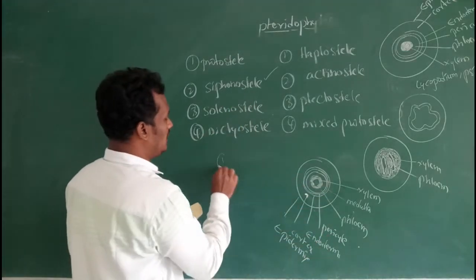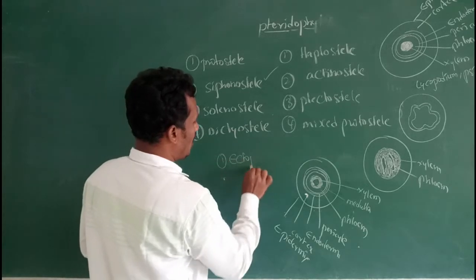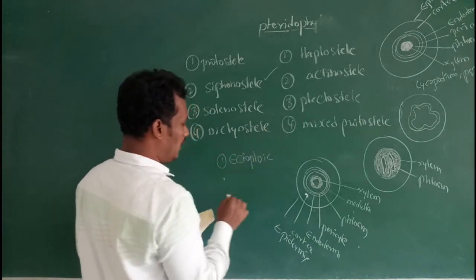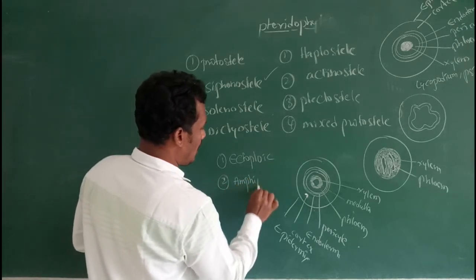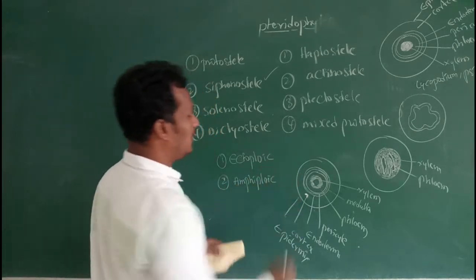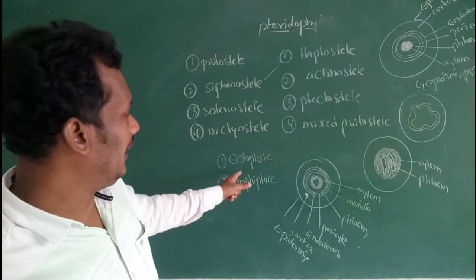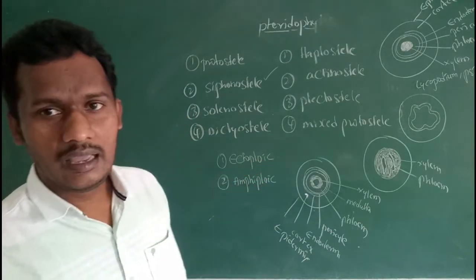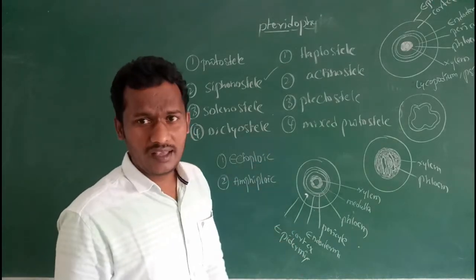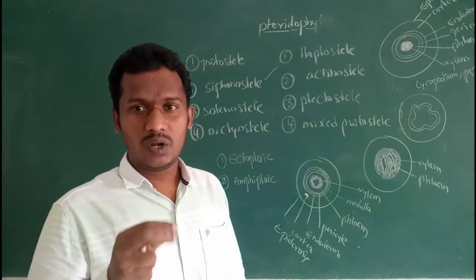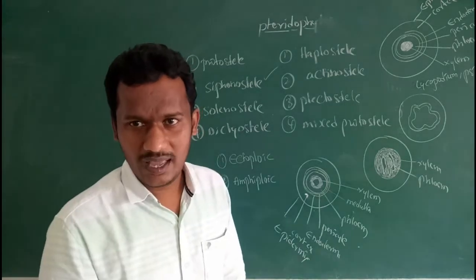First one is ectophloic siphonostele, then amphiphloic siphonostele. In ectophloic siphonostele, phloem is located external to the xylem only.